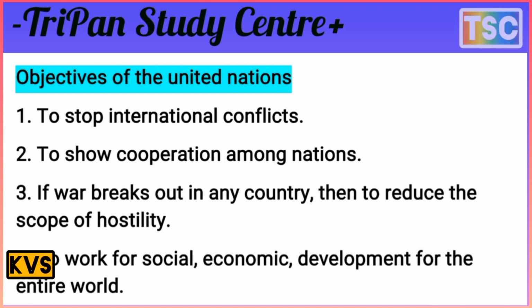If war breaks out in any country, then to reduce the scope of hostility. That is the most important objective.